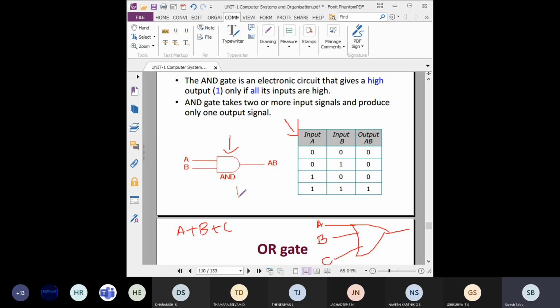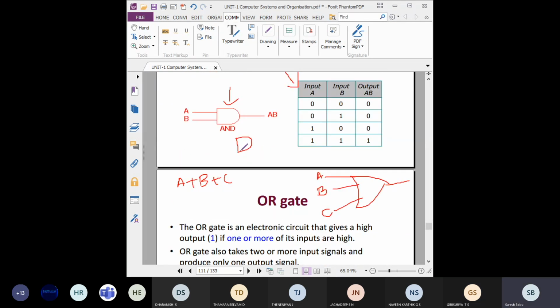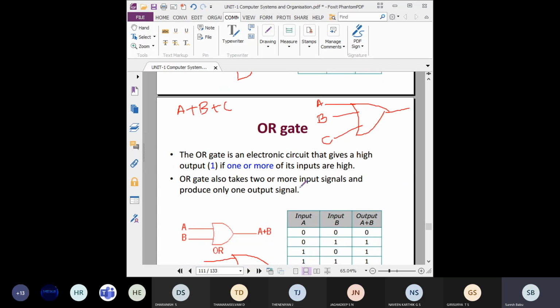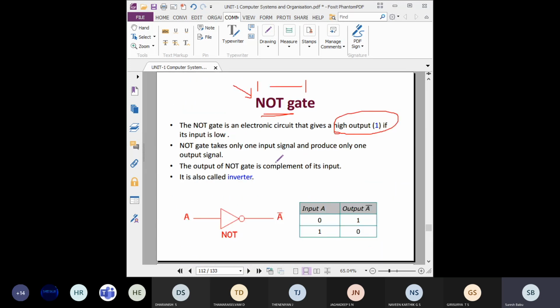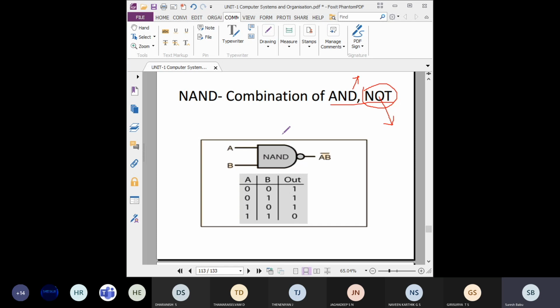How to write D? Capital D like this, right? So that is what the symbol also looks like. Students understood? Yes, sir. If you know this D exactly, then you can easily remember the OR gate also. For the NOT gate you just use the triangle with a bubble. Very easy. So you can easily combine the AND gate and NOT gate to form a NAND gate.